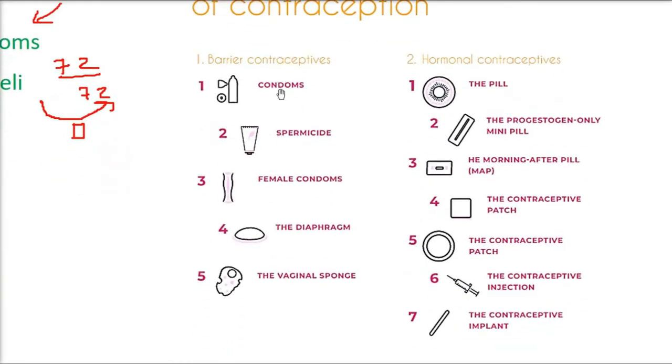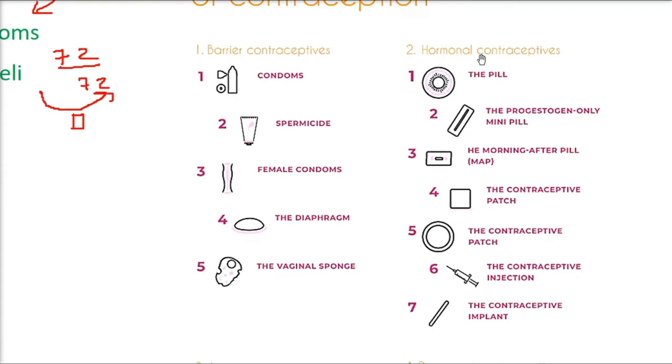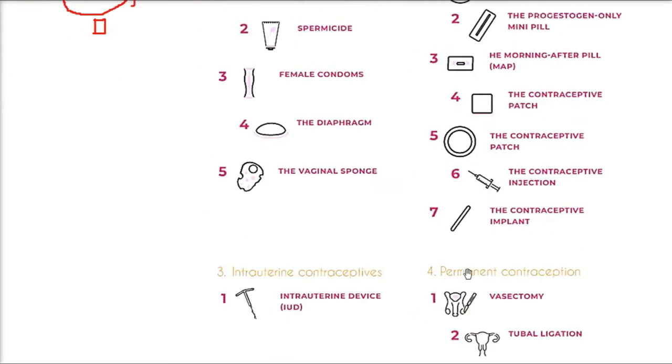These are the barrier ones like condoms, spermicide, female condoms, the diaphragm and the vaginal sponge. There are hormonal contraceptives, that is, you take it as a pill like this or as an injection. So the pill, the progesterone-only mini pill, the contraceptive patch in different forms, and the contraceptive injection or implant can be there.